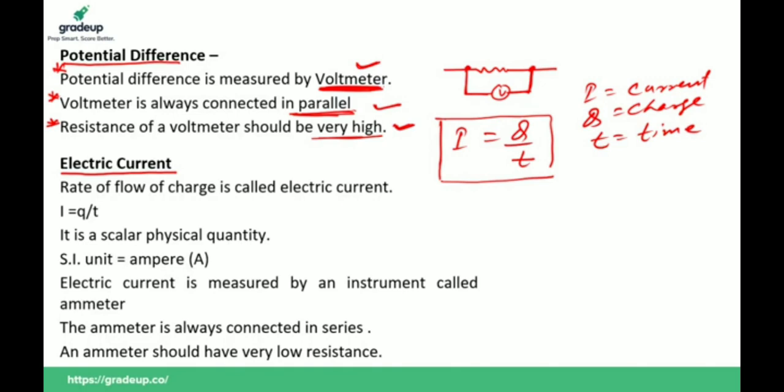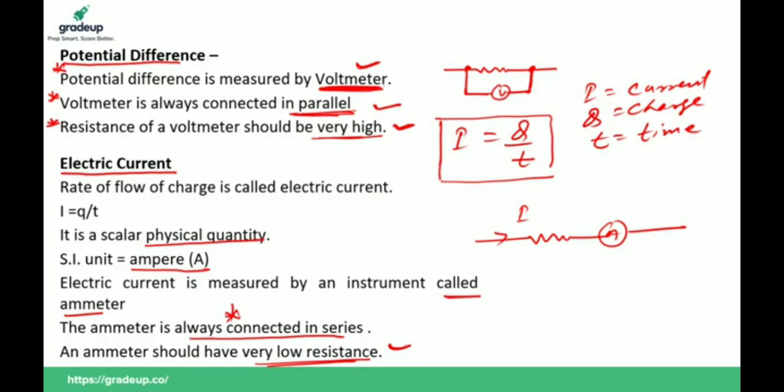It is a scalar physical quantity, and the SI unit of electric current is ampere. It is measured by an instrument known as an ammeter. An ammeter is always connected in series like this, and the resistance of an ammeter should be very low. But the resistance of a voltmeter should be very high. Please remember.